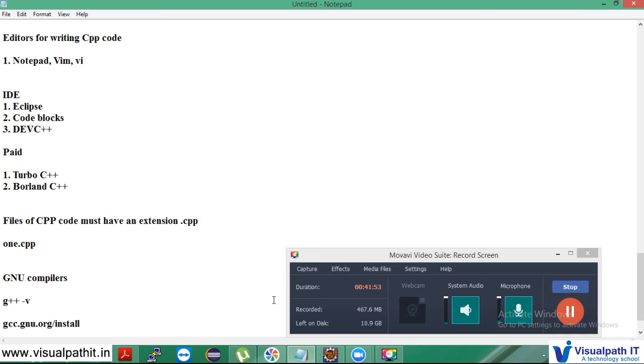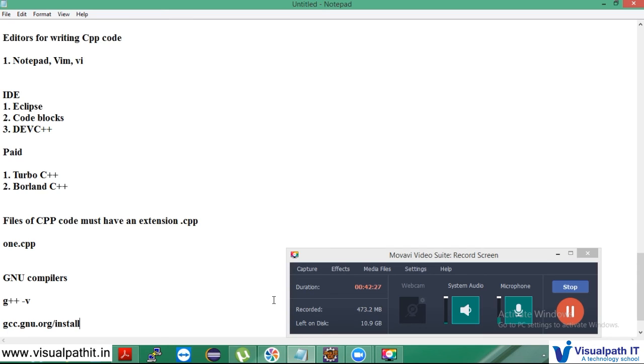If you install Turbo, these are compilers which, as I told you, you have to install on your own. Got it? But if you install an IDE like Eclipse, Code::Blocks or Dev C++, it will give you the compiler by itself. You need not download it separately. By default it will come. Just download Dev C++ and install; nothing else you have to do. You will get the output then and there.